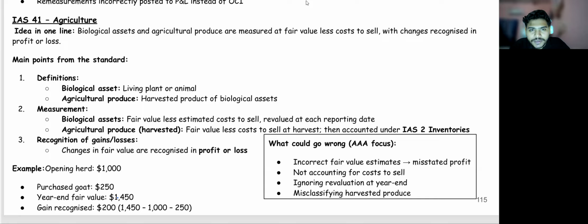Again, we are starting with another standard, which is your ISA 41 Agriculture. This would be having certain other things which you need to know to be on the safer side. I'm not expecting a huge, big question coming on this, but it could be a 2 marks or 3 marks adjustment that you need to know for that, right?